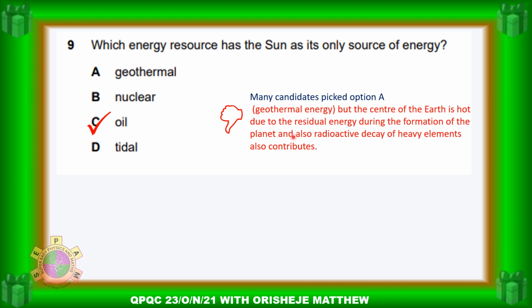So the solar energy and photosynthesis are very relevant when we talk about the production of oil as a source of energy.